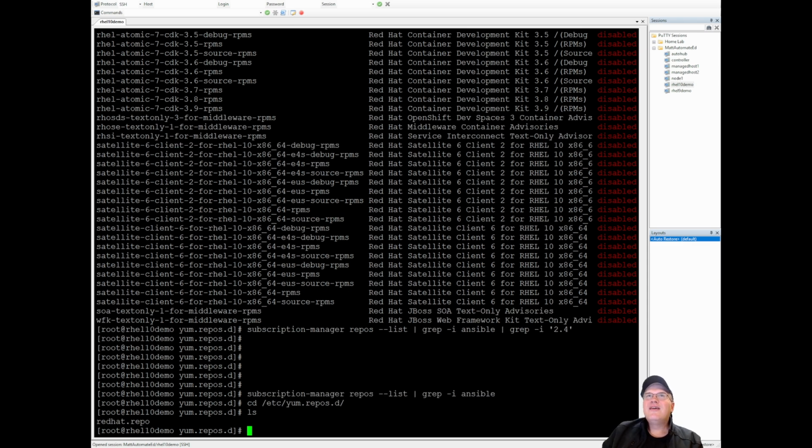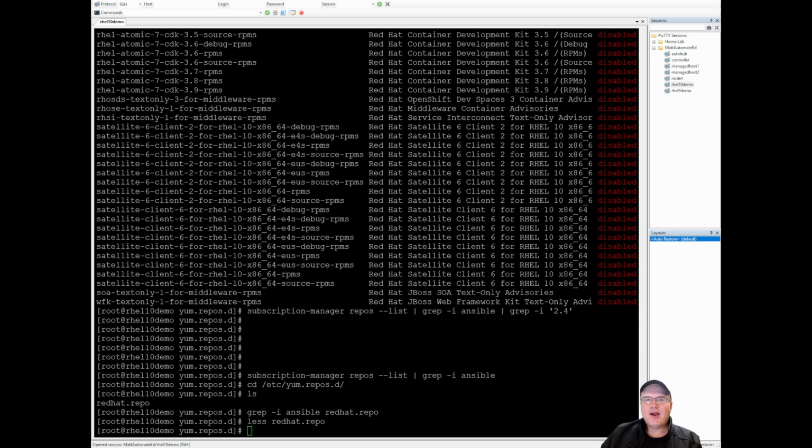Unfortunate. Okay, figured out why. So RHEL 10 doesn't have any official Ansible Automation Platform repositories yet. So you're only going to find that on RHEL 9. That is something I did not know. So that's a difference. I'm sure that'll change. However, I will not be able to show you how to install Ansible. Sorry, but hey, I'm learning as we go. This is the first time I've installed this.